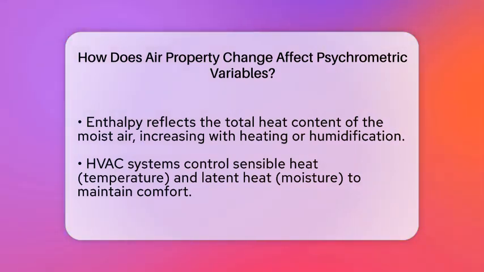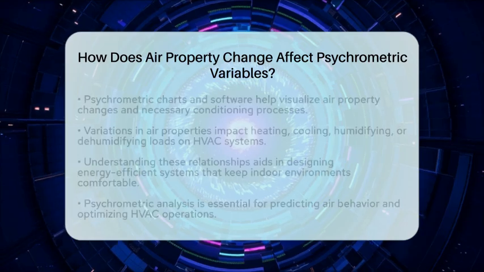In practical terms, engineers use psychrometric charts or software to visualize these changes. They start with the initial outdoor air conditions and then plot the desired indoor conditions. The path between these points shows what processes are needed, whether cooling, heating, humidifying, or dehumidifying.